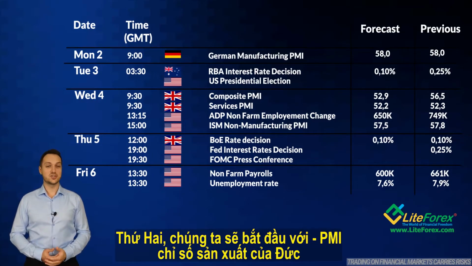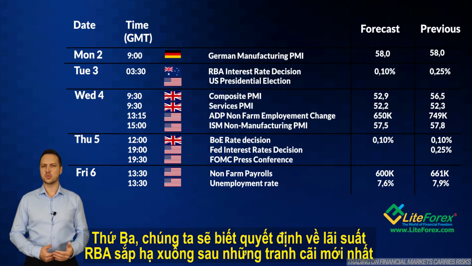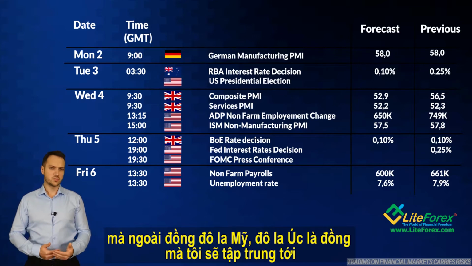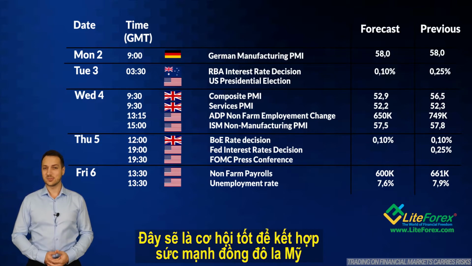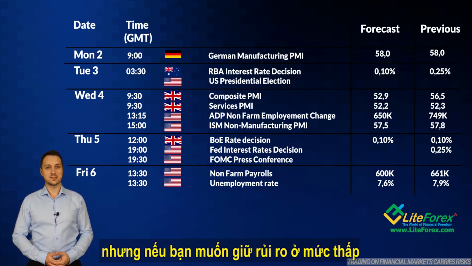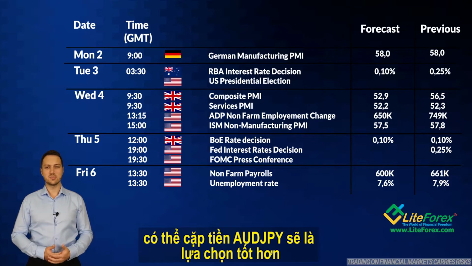Monday, we start with the German manufacturing PMI. Tuesday, we have the RBA interest rate decision, which is about to be lowered after the latest disputes. Apart from the US dollar, the Australian currency is the one I would be focusing on, because this eventual decision would significantly weaken the Aussie dollar. That would be a very good opportunity combined with the US dollar strength. But if you wish to keep the risk low, maybe switching to the AUD-JPY currency pair would be a better option.